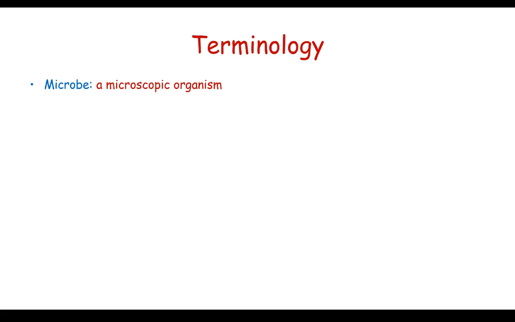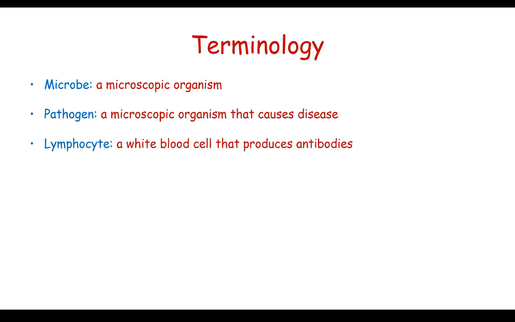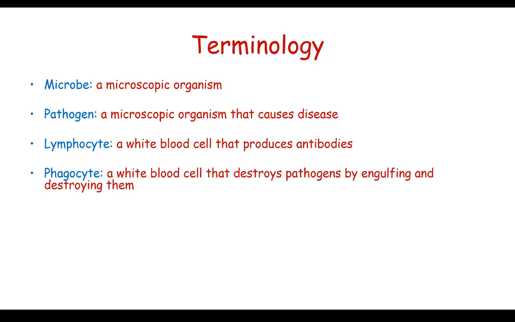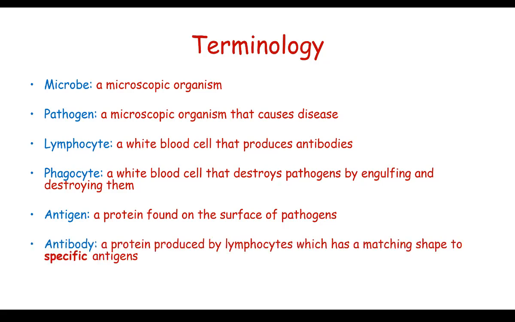A microbe is a microscopic organism. A pathogen, though, was a microscopic organism that can cause disease. So we said there are three types: bacteria, viruses, and fungi. A lymphocyte is a white blood cell that produces antibodies, and a phagocyte was a white blood cell that destroys pathogens by engulfing and destroying them. An antigen was a protein found on the surface of the pathogens. An antibody is a protein produced by lymphocytes which has a matching shape to specific antigens.